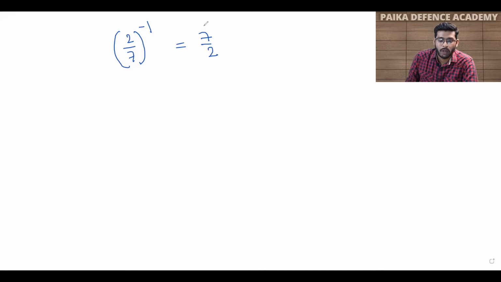Whenever we make the denominator the numerator and the numerator the denominator, this is called the reciprocal. And we do this reciprocal whenever the sign is negative.